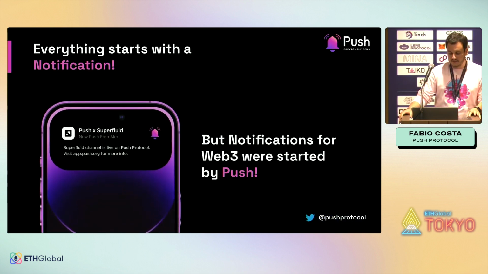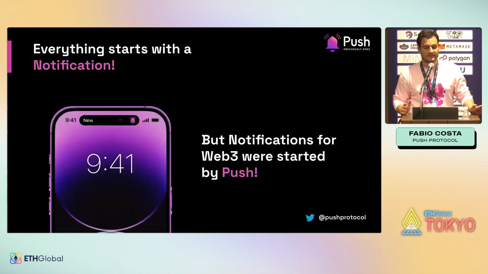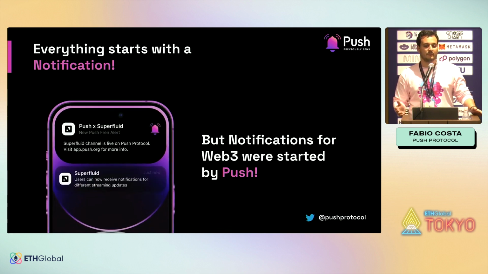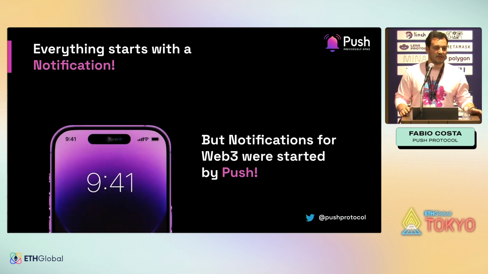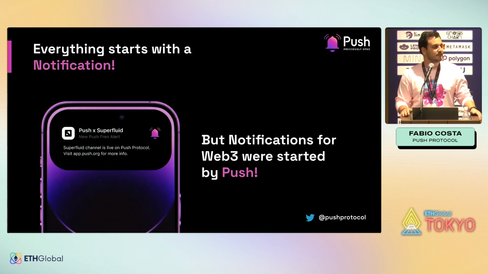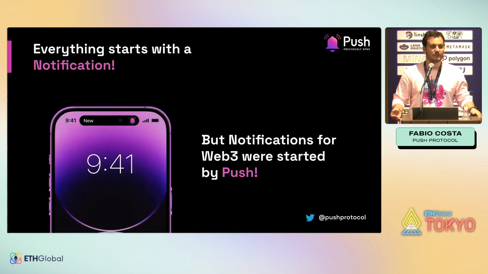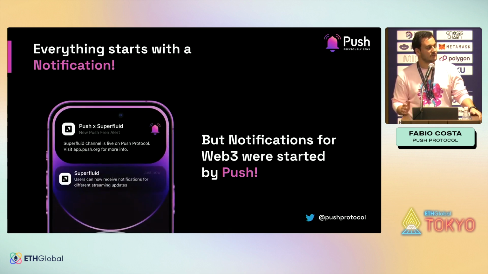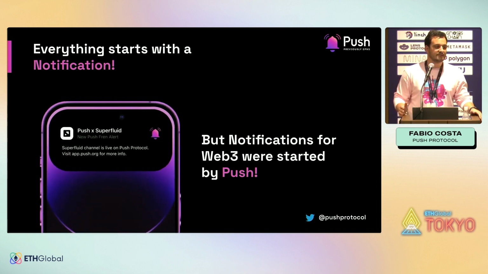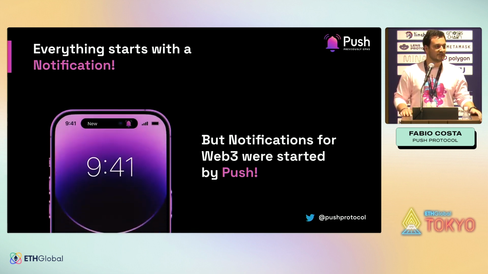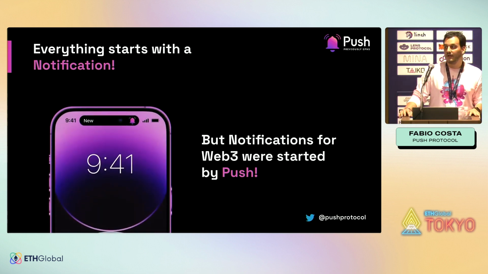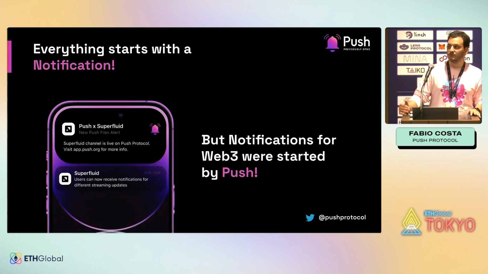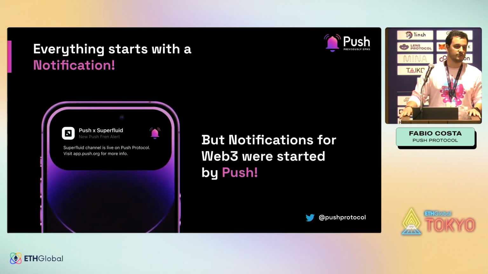So the first thing is everything starts with a notification, right? For example, whenever we receive a new email, we always receive a notification alerting us that we have a new email. Or whenever someone transfers money to our bank account, we always receive a notification. So notifications have been proving over the years that they definitely increase user experience, but also increase user engagement in your community. The thing is, before Push, there was no way for protocols to reach out to the users, right?